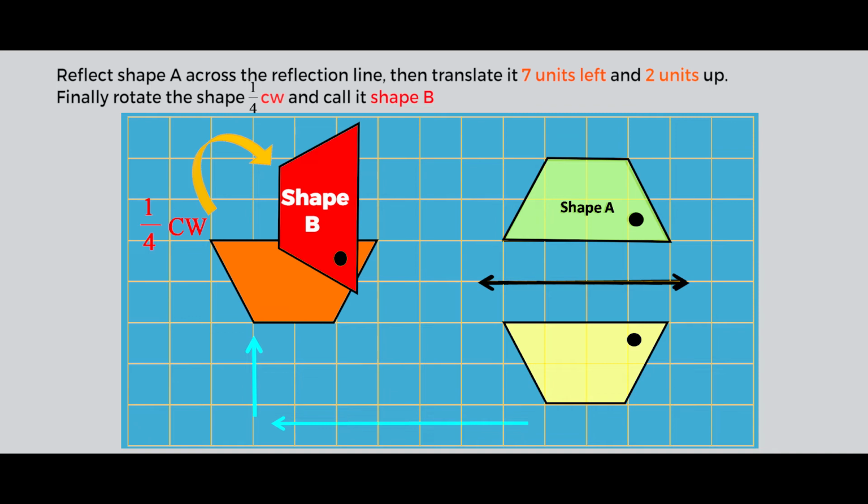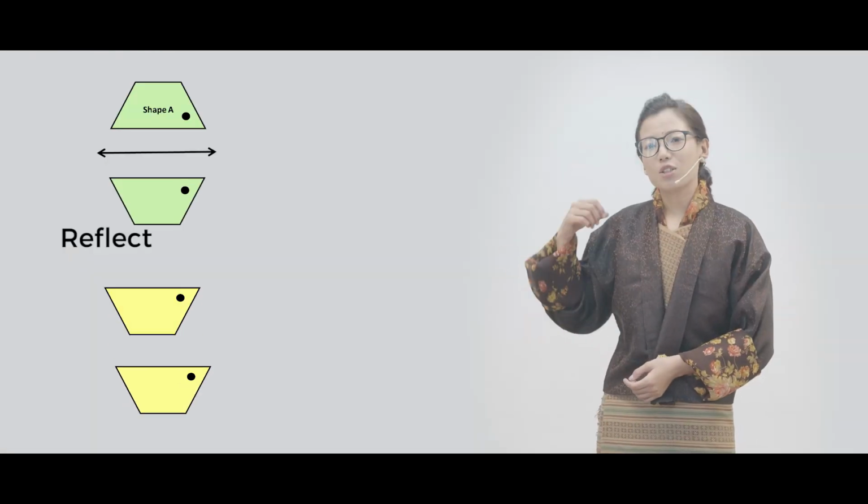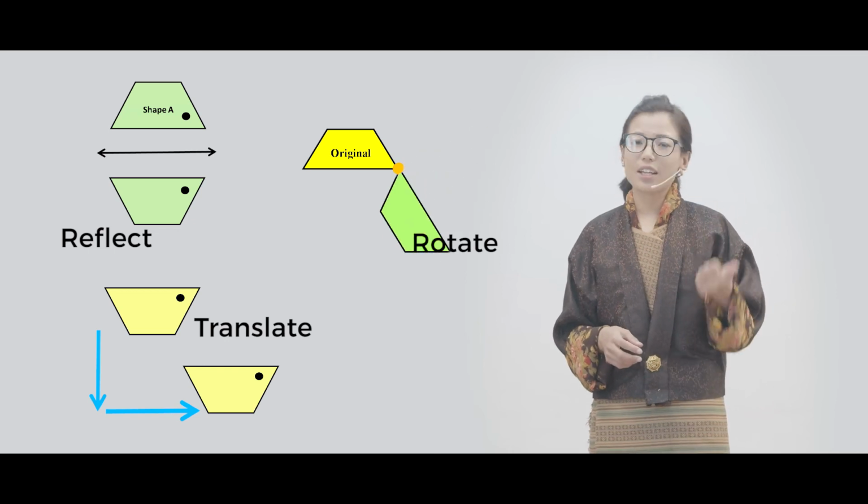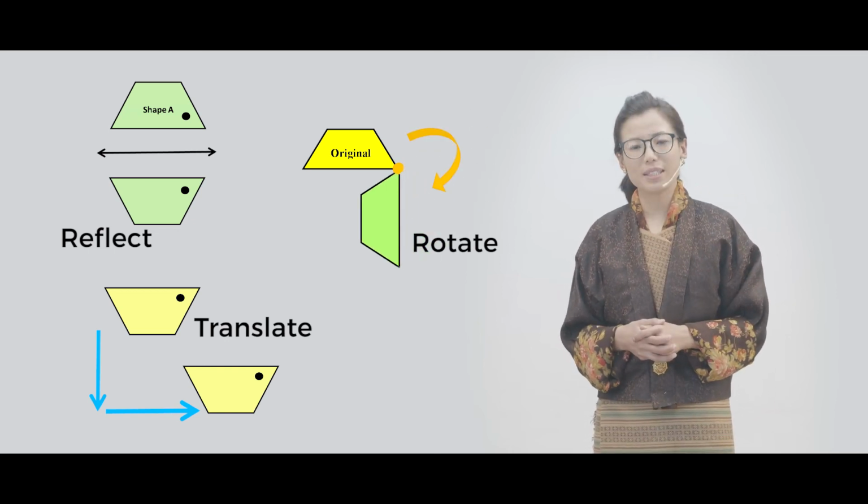This is called combining transformation because we have used all the three transformations to transform the shape A to shape B. Sometimes questions will also ask you to transform the shape using only 2 transformations. This is also called combining transformation. Remember, whether you reflect, translate or rotate any shape, the size and the shape will always remain the same.